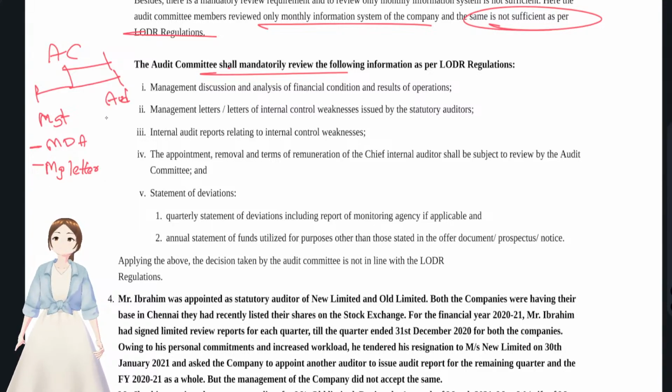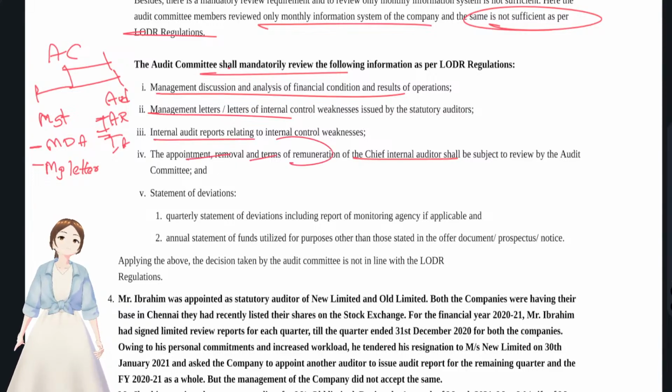And with regards to the audit reports, whether statutory or internal auditors, because we are doing the statutory audit now, our scope does not get considered there. So mostly we'll see the internal audit report. Okay, and the appointment of the chief internal auditor also has to be checked. See, all the 4 points have been done, right? Management discussion and analysis, management letters, internal audit reports, and appointment, removal, and terms of remuneration of the chief internal auditor. Plus, what is the third one? That is the statement of deviations.